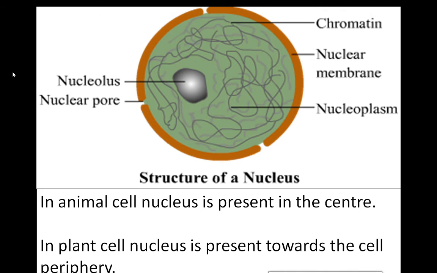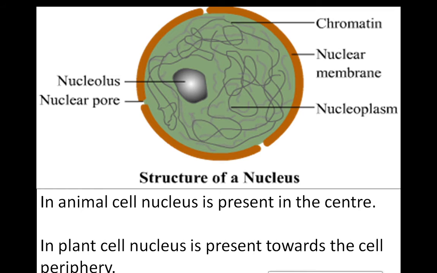So, nucleus, nuclear membrane, nucleolus. Then, like the cytoplasm in the cell, this nucleus also has a jelly-like substance. So cell, cytoplasm; nucleus, nucleoplasm. Then there is a thread-like material inside the nucleus, and that material we call chromatin.